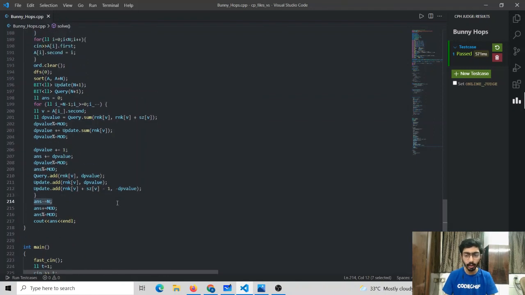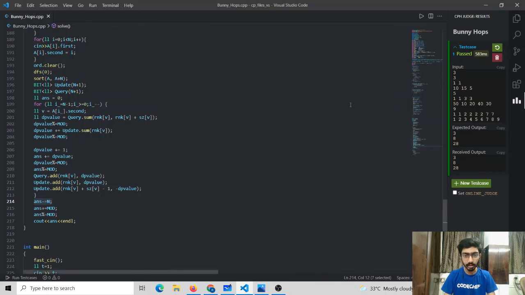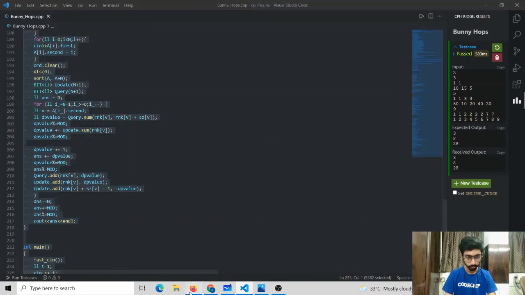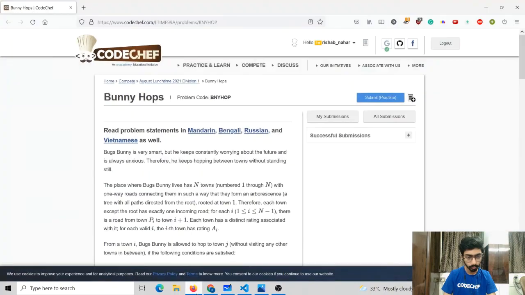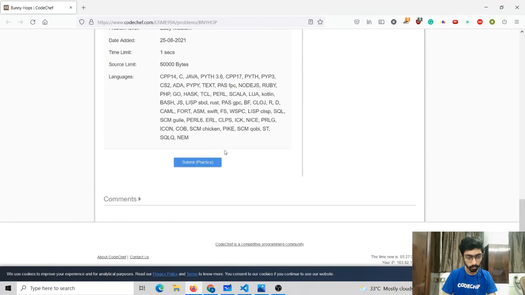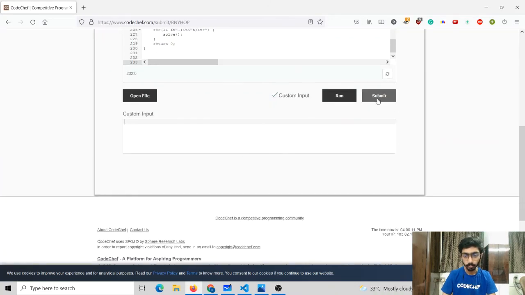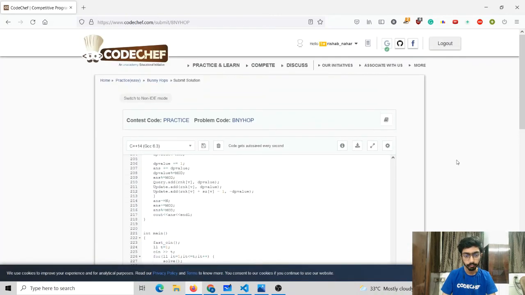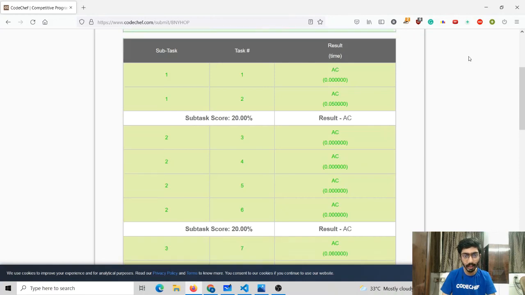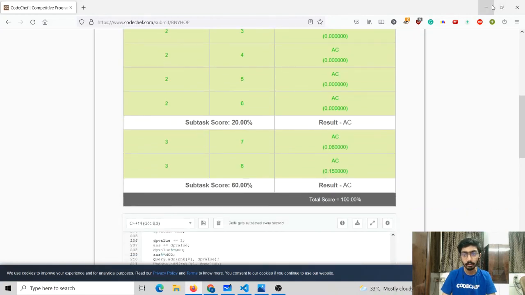Now let us try to run our solution. As we can see that our solution has passed all the sample cases. Now we will try to submit our code. Now we have to wait for the result. We can see that our solution has got accepted.